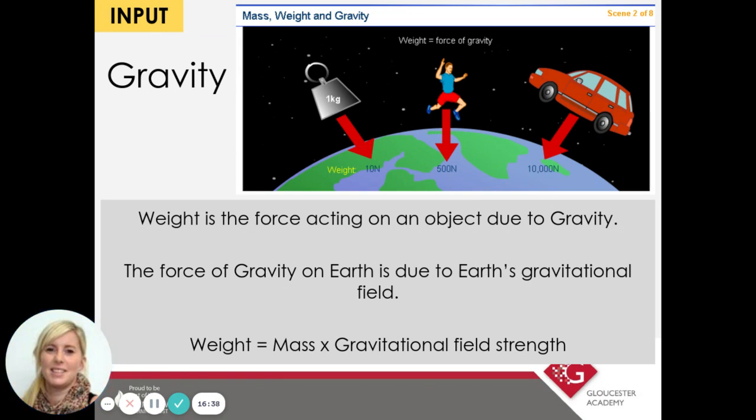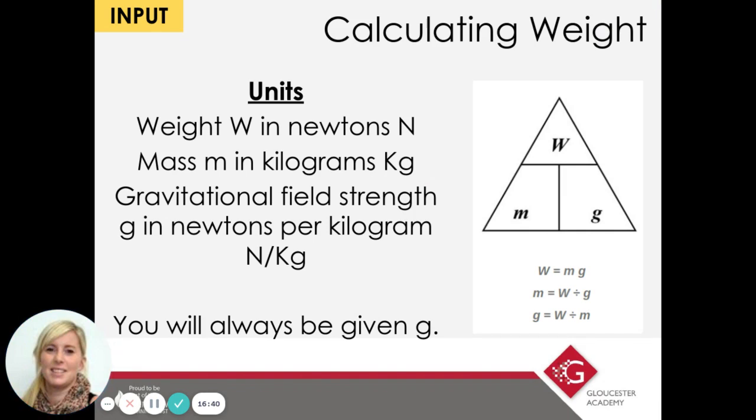So we're going to practice using this now. Here's the triangle. I know some people are not a fan of triangles, but I do quite like them. You can see you've got the W for weight at the top, the M for mass on the left, and the G for gravitational field strength on the right of the triangle. In terms of units, weight is measured in newtons with a capital N. The mass would always be in kilograms.